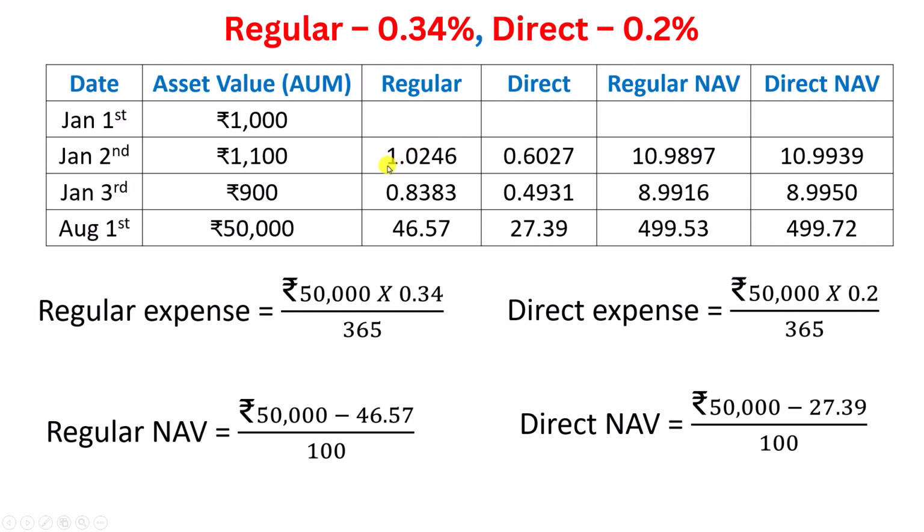Okay, so on Jan 2nd this much money is taken away, on Jan 3rd this much is taken away, on Jan 4th some money is taken away, on Jan 5th some money is taken away, on August 1st this much is taken away, August 2nd some money is taken away.